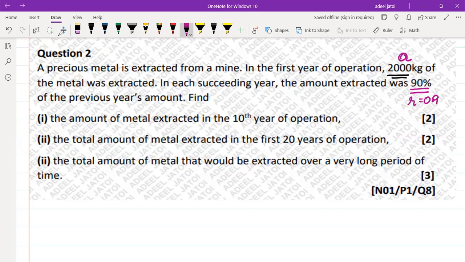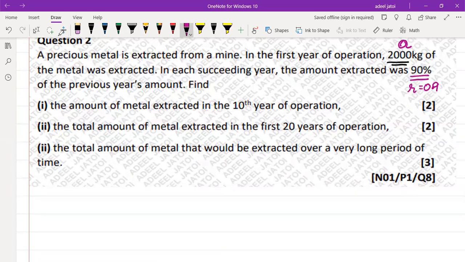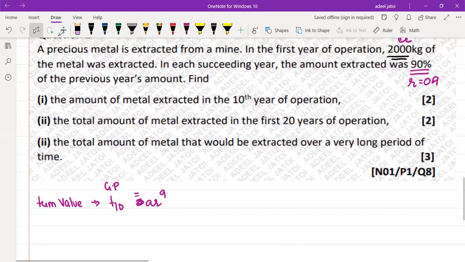That means the examiner wants us to find out the term value of T10. The question is based upon GP, which means T10 should be ar to the power 9, where we already know that a is 2000, r is 0.9 to the power 9.